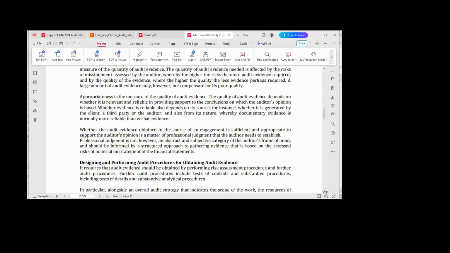Are we together? The second one I said is a test of detailed transactions. And I said, this is a test that is performed to verify the accuracy and completeness of individual transactions.